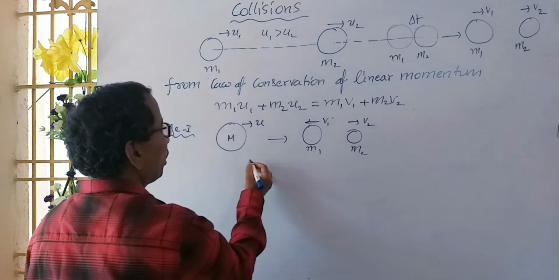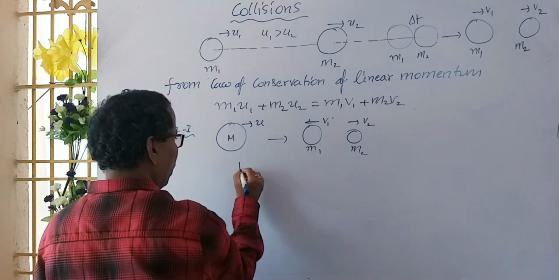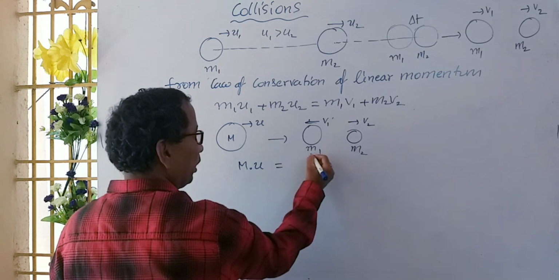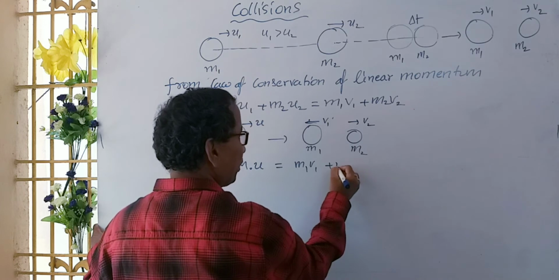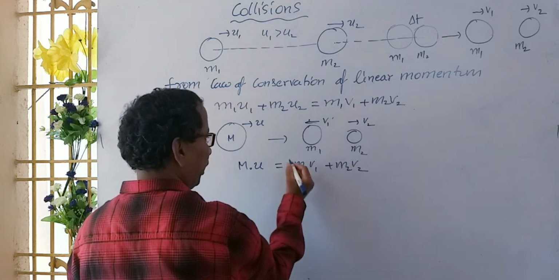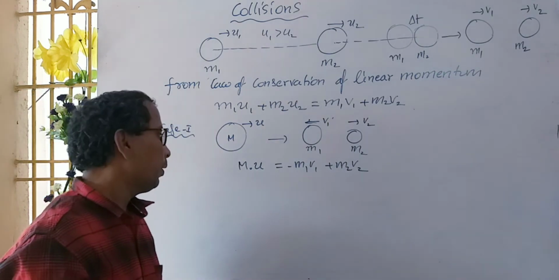In this situation, you can apply this formula. M u is equal to m1 v1 plus m2 v2, but here the second moves in the backward direction, so you have to mention a minus.